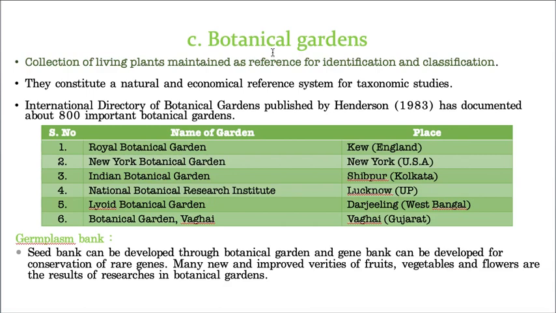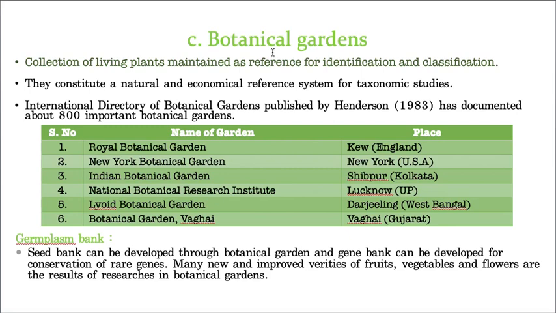Hope you know the meaning of endangered plants: plants that in the near future are going to go extinct are called endangered plants. So these endangered plants, rare species, and economically important plants, we collect them, and if we grow them in a place, that is called a botanical garden.